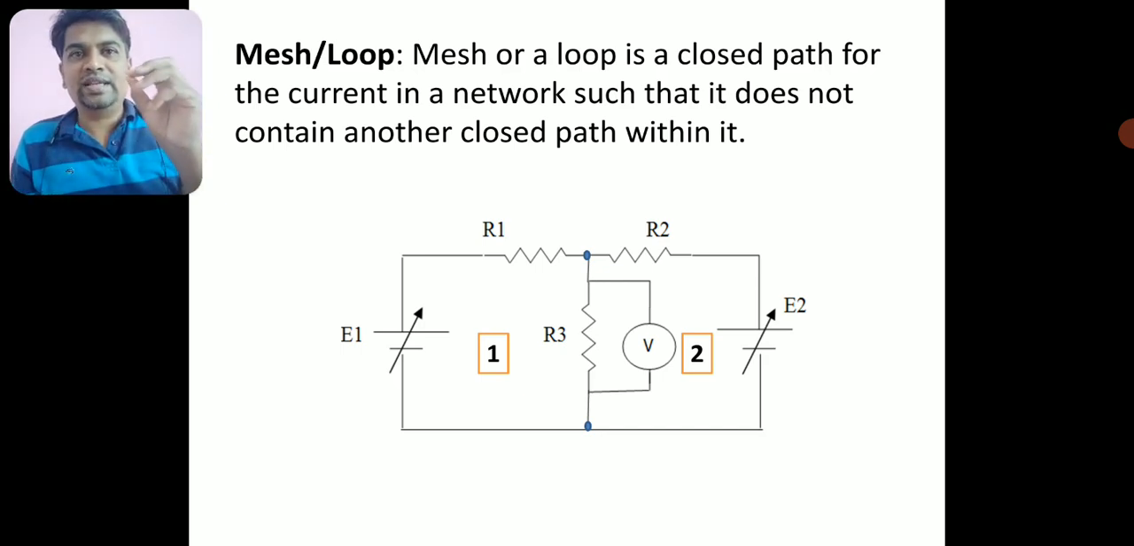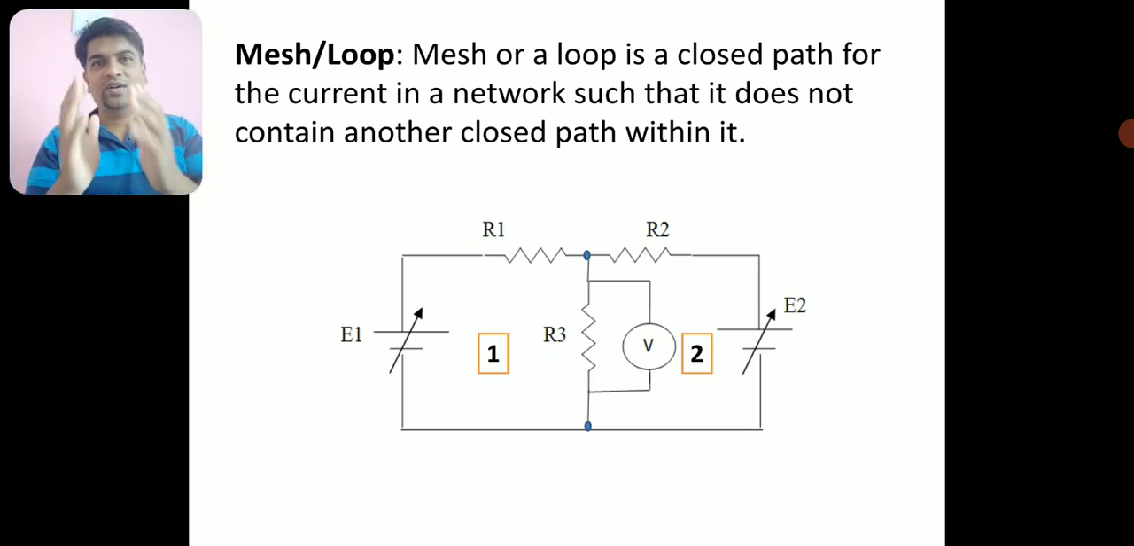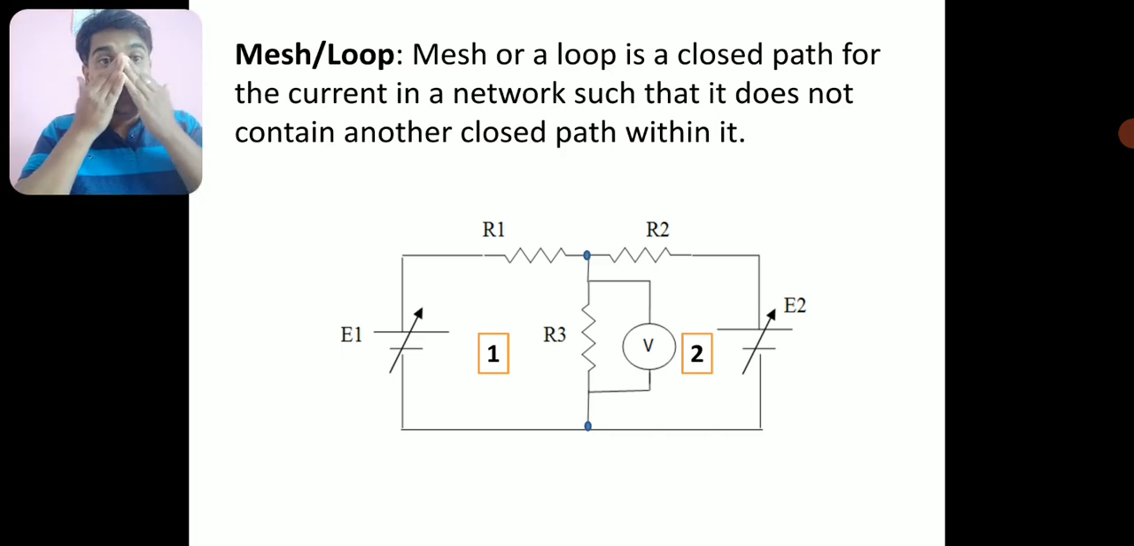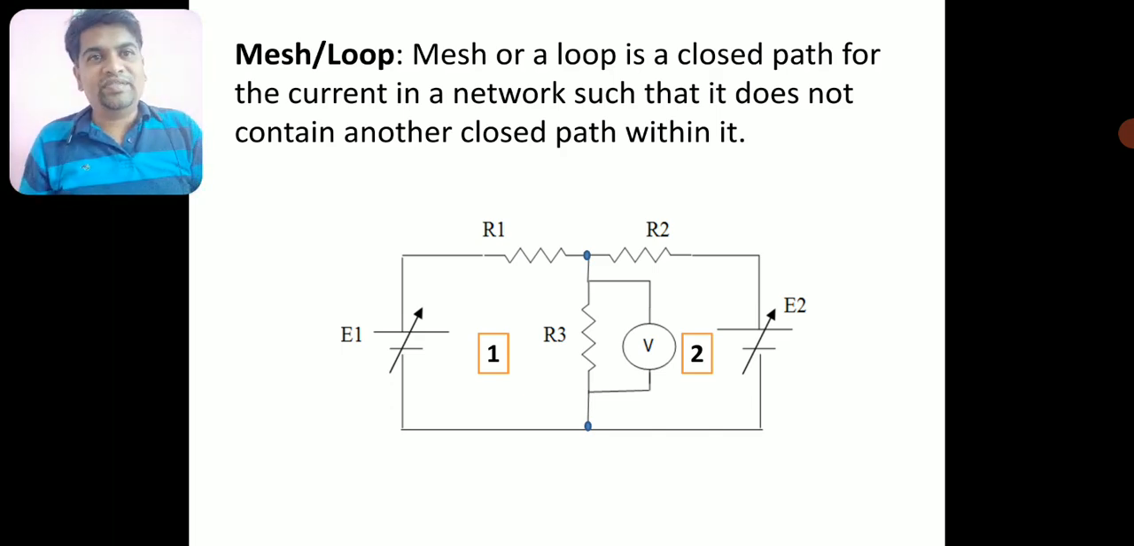Therefore, you can say a mesh or a loop is a closed path for the flow of current in a network such that it does not contain another closed path within it. You should understand the note here. The important note here is that the loop, that mesh, should not have any other closed path within it. Okay, right. So I can give you an example of this.